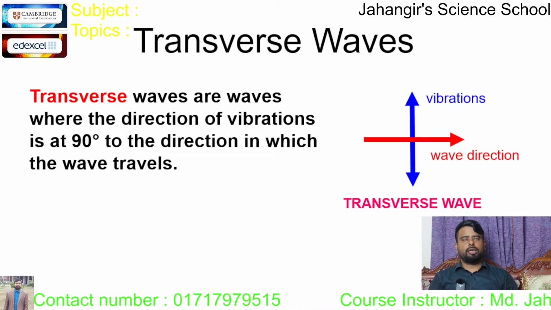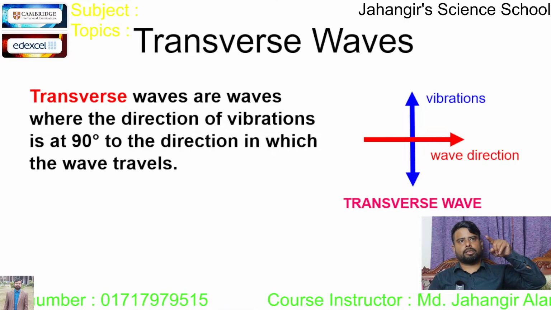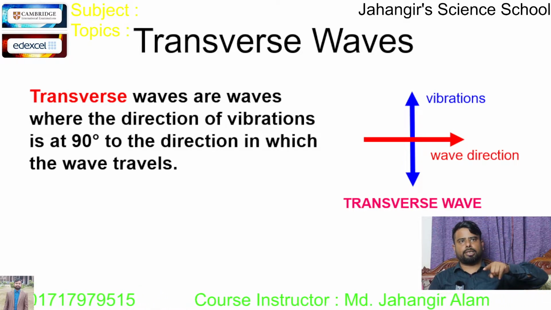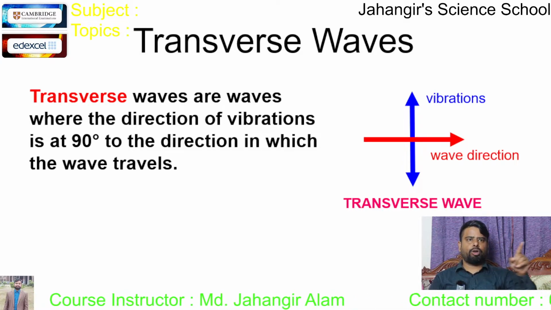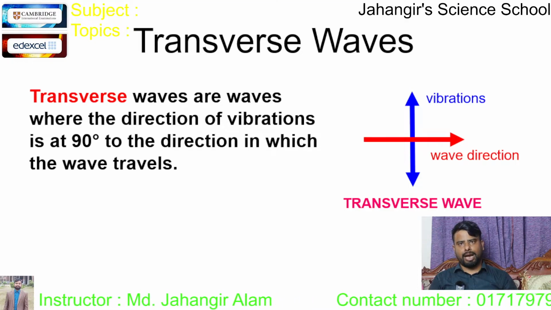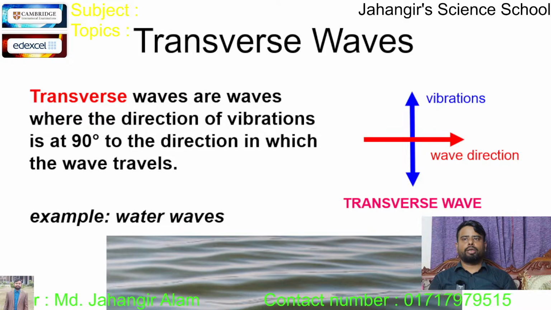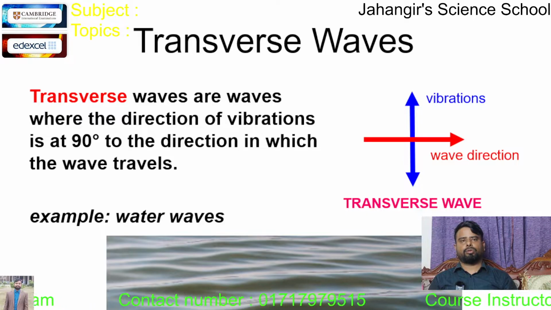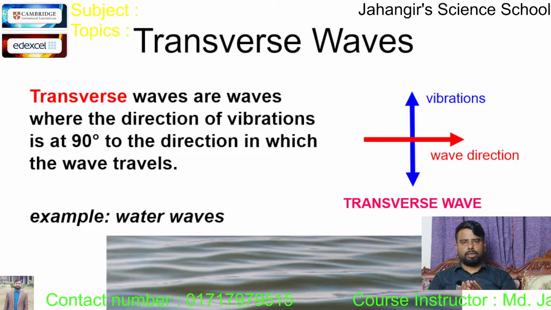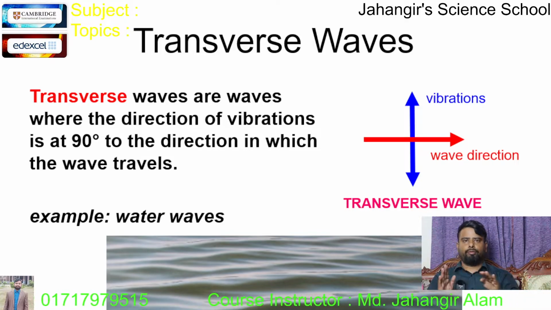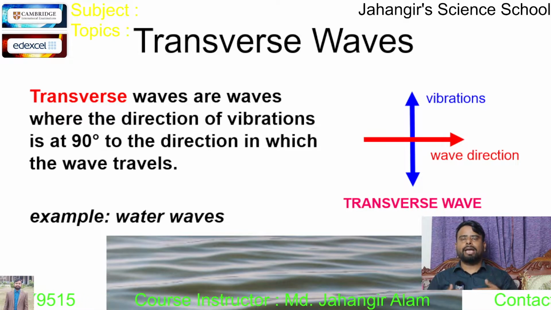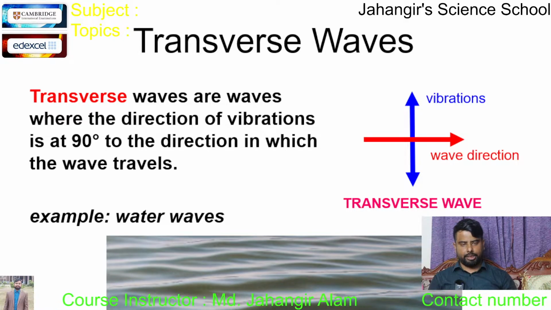That means here the direction of vibration of the medium particles is up and down, and wave propagates horizontally. So angle between them is 90 degree or perpendicular. So example of transverse wave is water wave. Here the molecules of the water vibrate up and down, and water wave propagates horizontally. So angle between them is 90 degree or perpendicular. That's why water wave is a transverse wave.